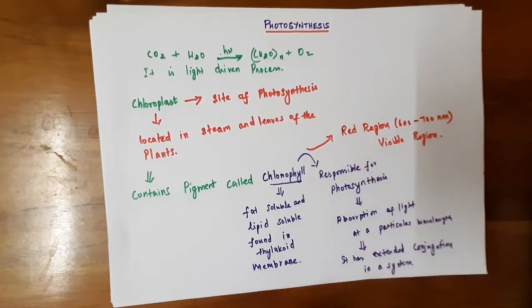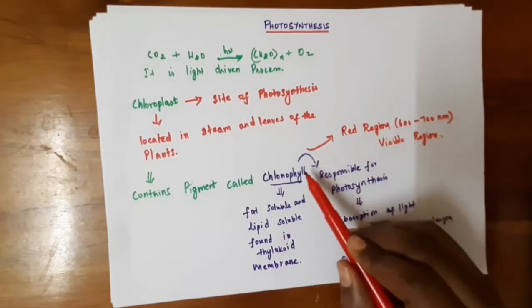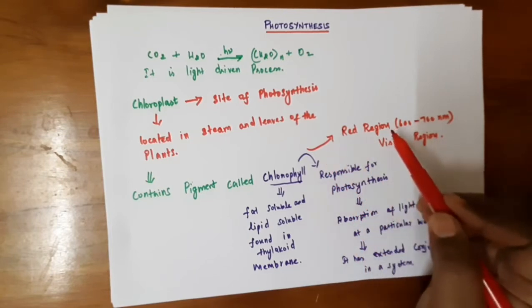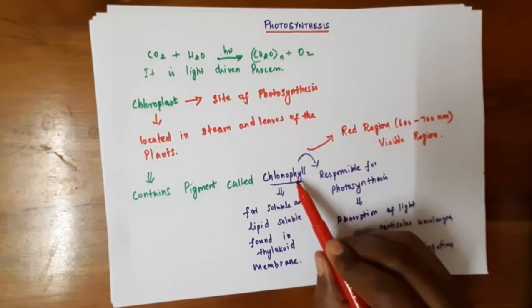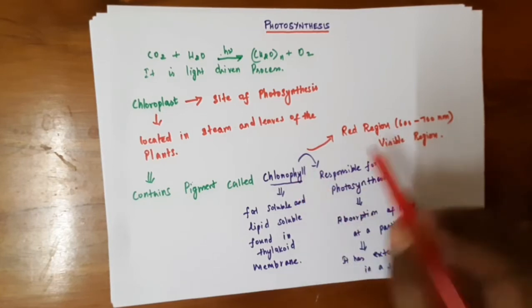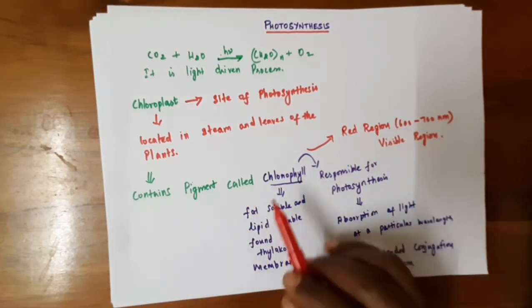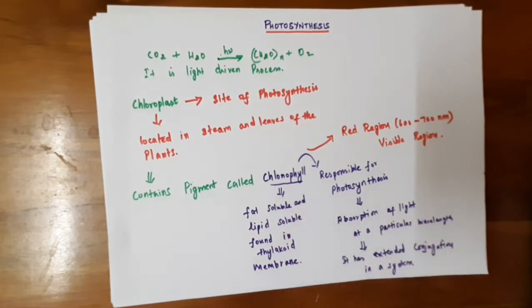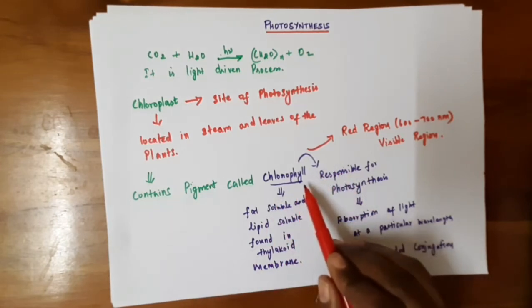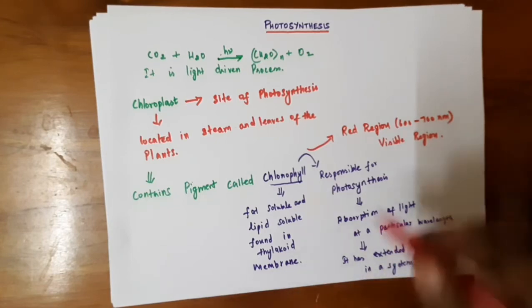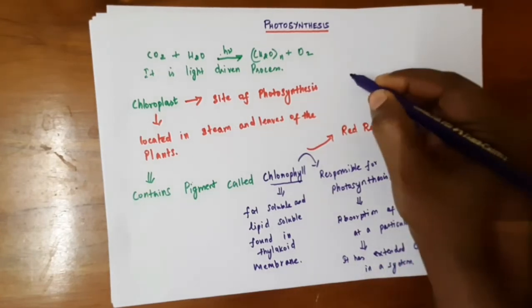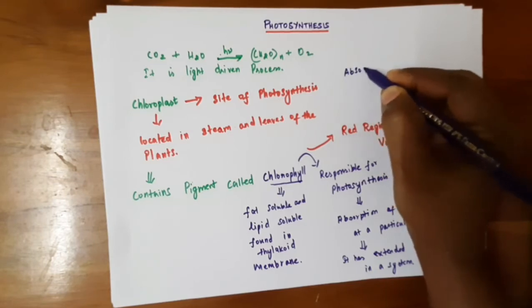As you see in the color wheel, VIBGYOR, if any compound absorbs a particular wavelength, it shows the opposing color. So this chlorophyll absorbs the red region and it is shown as green color. That's why the plants are green. So what is this absorption? This absorption is mainly because of the pi electrons present in the system.